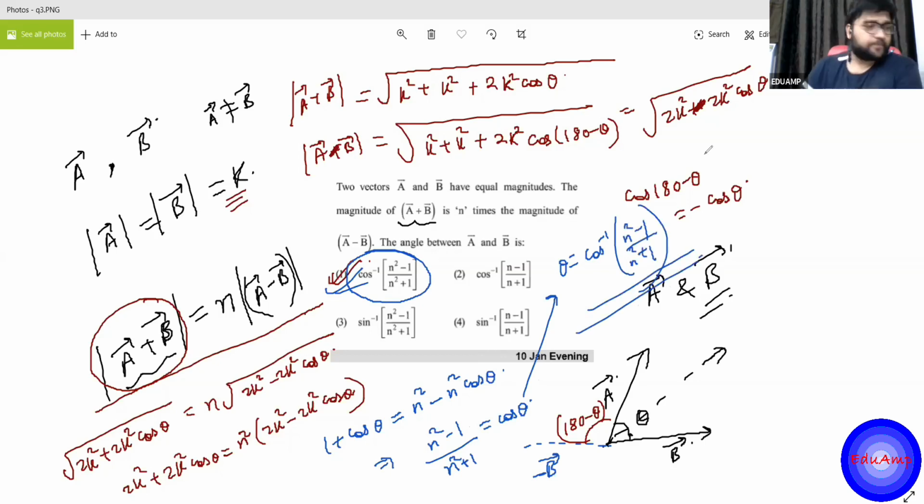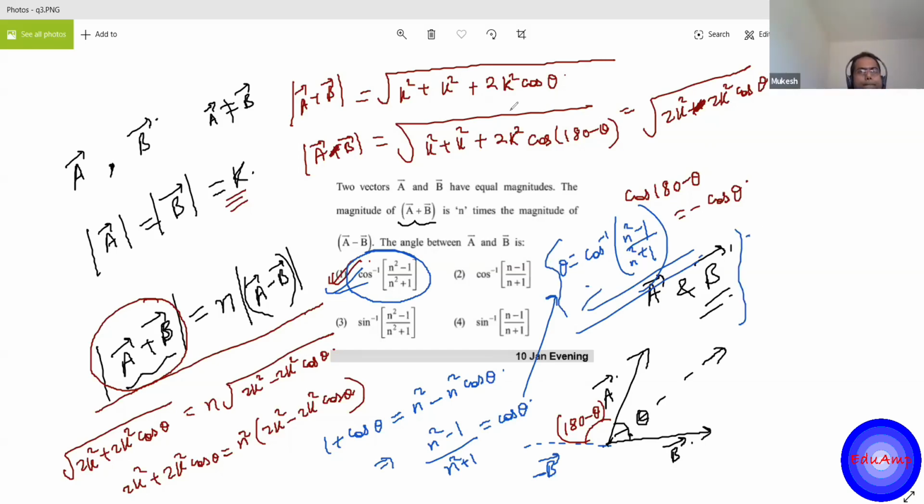Fine. Straight away application of the formula. Fine. So this was all for today. Okay. We'll be continuing. We have a lot of things to see in this vector chapter, right? Okay. Thank you, students.